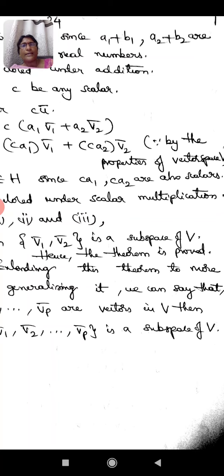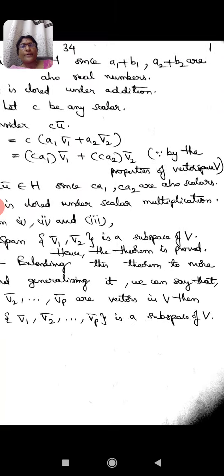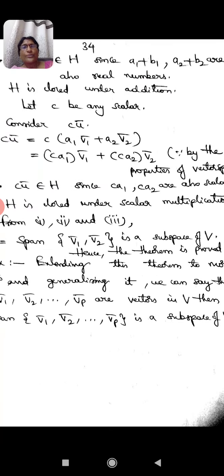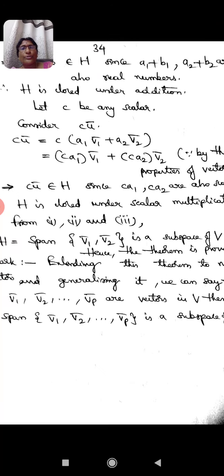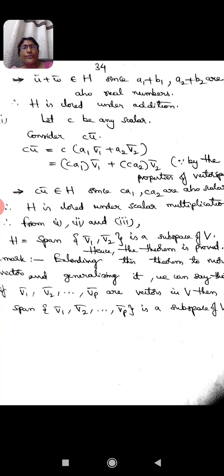That means they are real numbers again, because the product of two real numbers gives another real number. So H is closed under scalar multiplication. Therefore, from the conditions in parts 1, 2 and this part 3, we can come to the conclusion that H, which is represented as the span of v1 bar comma v2 bar, is a subspace of V,